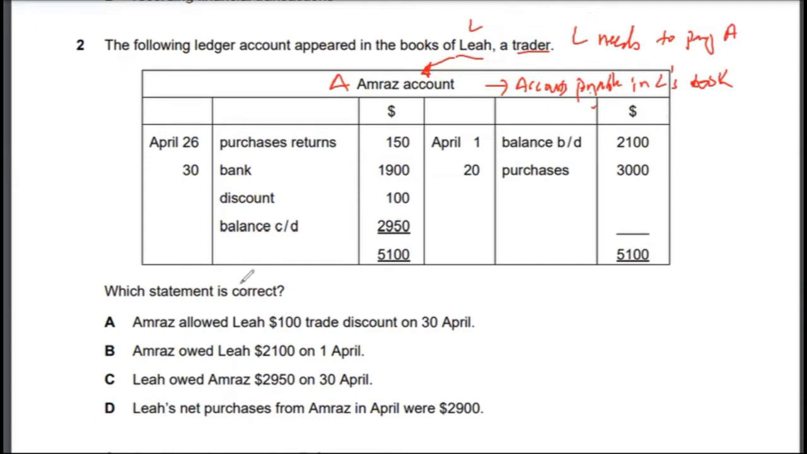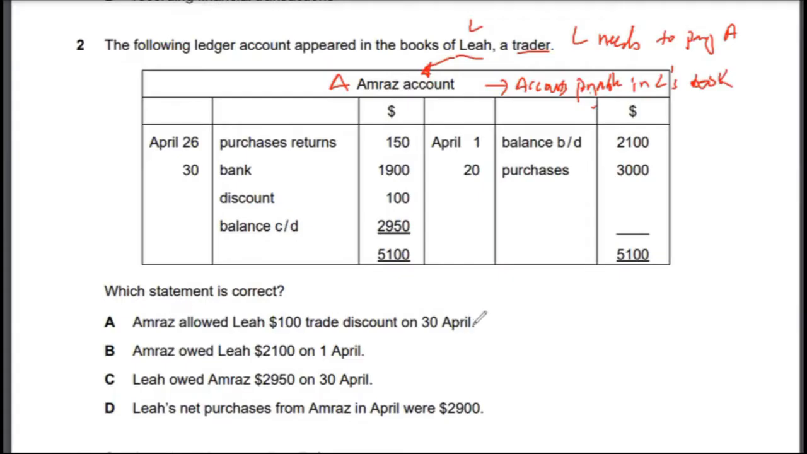So which statement is correct? Again, you need to understand what this account is, what the position is, whether it's accounts payable or accounts receivable, and from which perspective this is being asked. So A allowed L $100 trade discount on 30th April. So did A allow a $100 discount? That's the question.